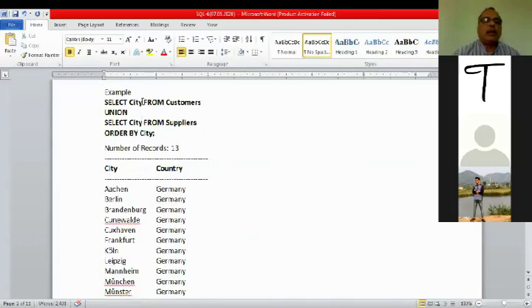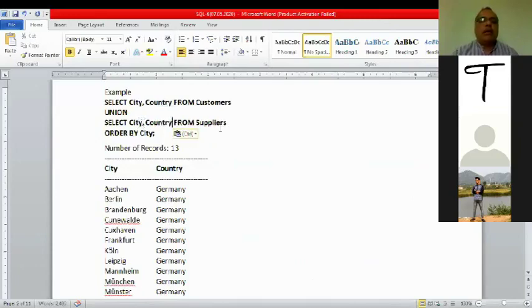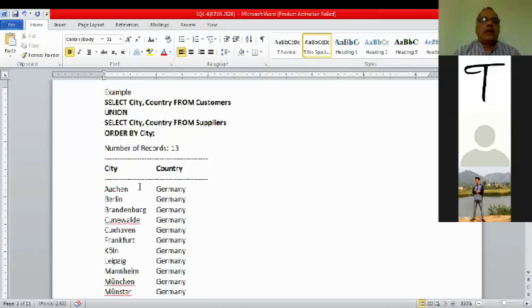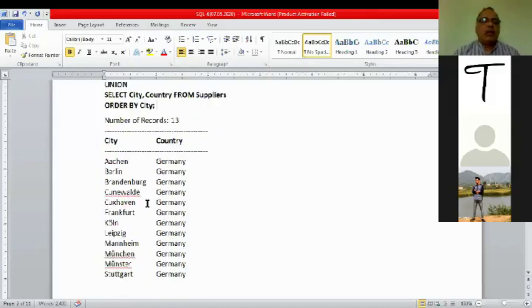CT, the country should be Germany. From customers, country from customer. This must be there. So city and country will be coming. See, all the cities have come, but there is no repetition of values in cities. Here you could see no repetition of city values.